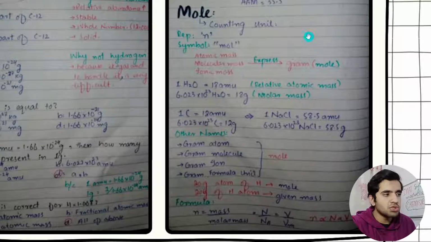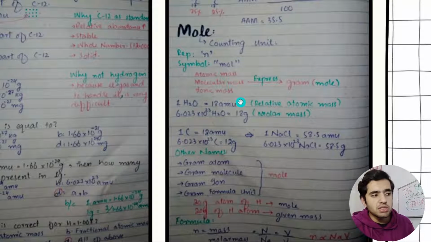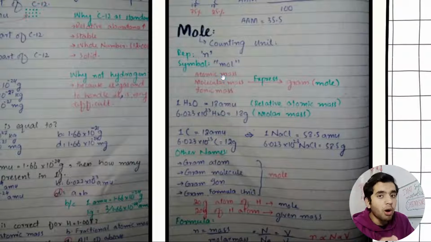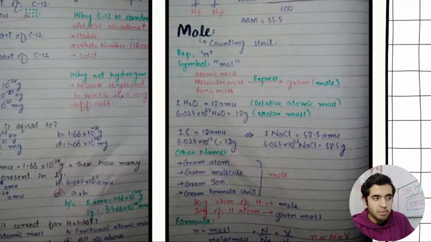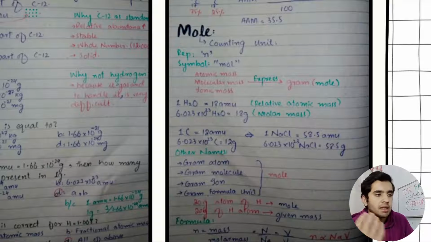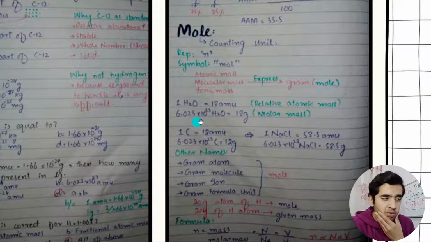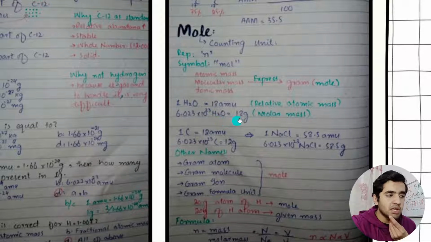What is mole? Mole is the counting unit, representation is n, and symbol is mol. So when atomic mass, molecular mass, or ionic mass is expressed in gram, it is called a mole. So this is the definition of mole. So 1 H2O is equal to 18 AMU. AMU is the unit of relative atomic mass. And gram, so it means 6.023 multiplied by 10 power 23 H2O molecules equal to 18 gram is molar mass.